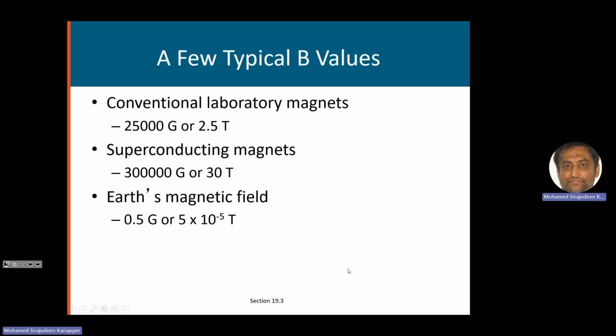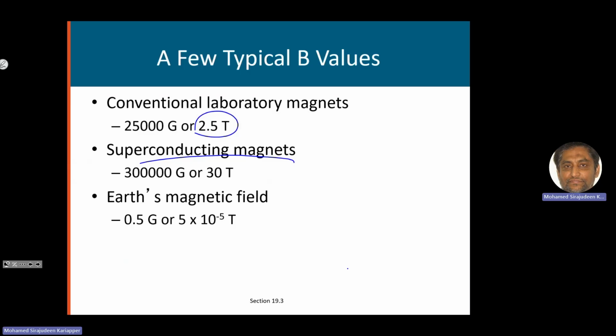In a lab, you can have a very big magnet like 2.5 Tesla. The magnetic field from a small bar magnet will be much less than 1 Tesla. Sometimes we need a very strong magnet, for example superconducting magnets, like in an MRI machine in a hospital, where they need to magnetize the protons inside our body.